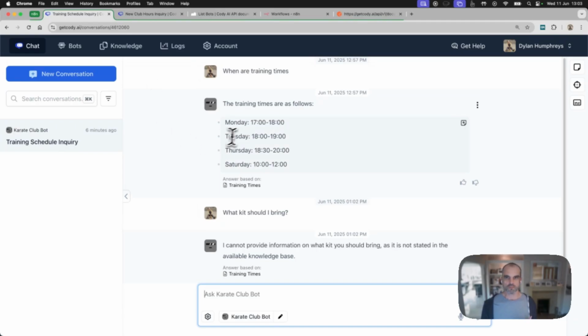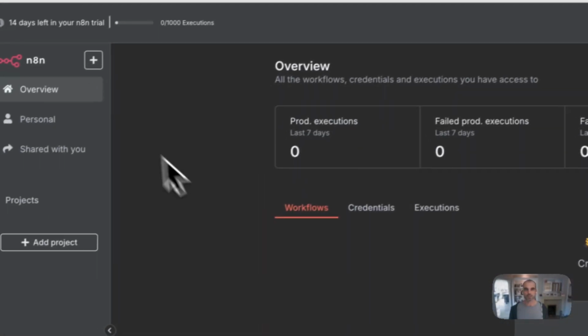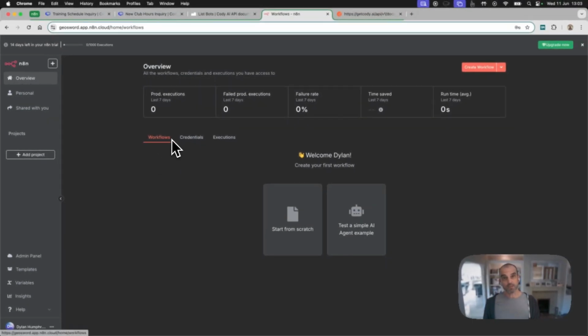So what we are going to get is an automation set up, which is going to inject the email that we sent directly into the bot, and then we can come back to the bot and start asking it questions about our latest email.